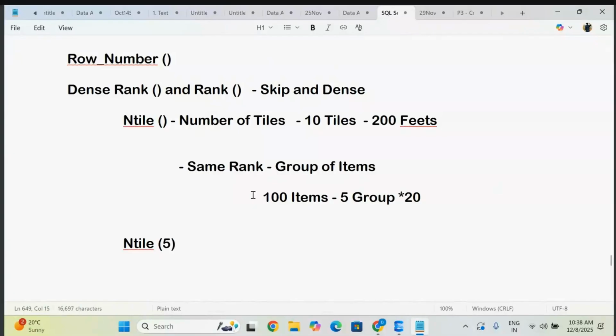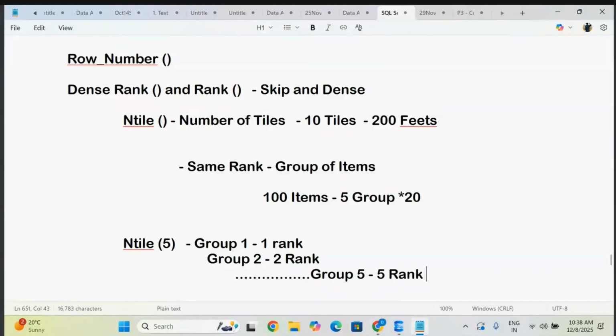So this is the scenario. 100 items are there, but I want to make them into 5 groups and provide the rank. So these 5 groups, observe here. For example, the first group, they are giving you the first rank. And the second group, observe here, one more group that is there. This is the second group. They are giving you the second rank. And the third group, like this, they are going to give you. So finally there will be the fifth group. The fifth group is going to be assigned the fifth rank.